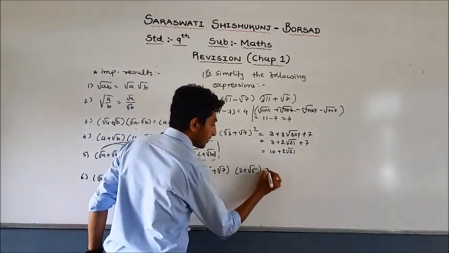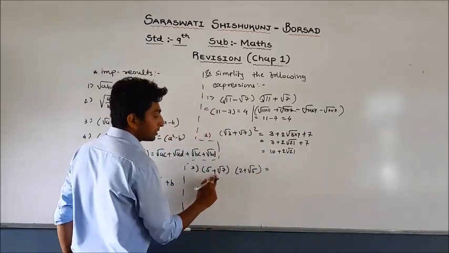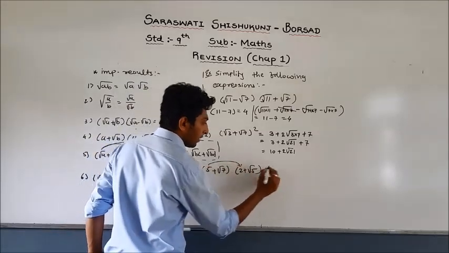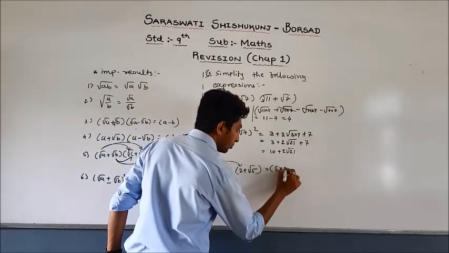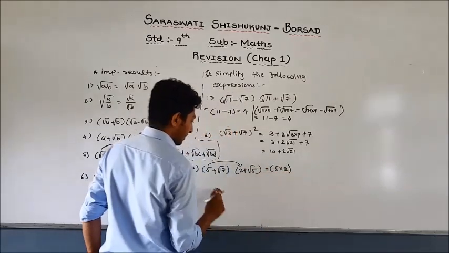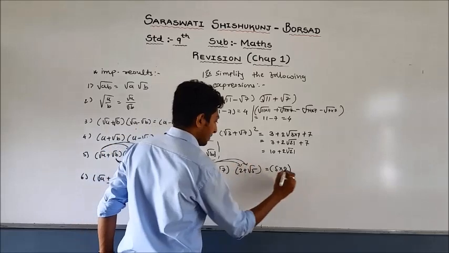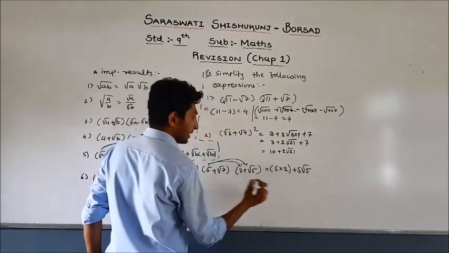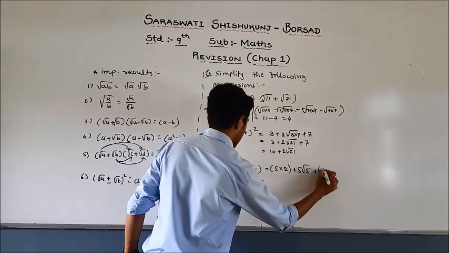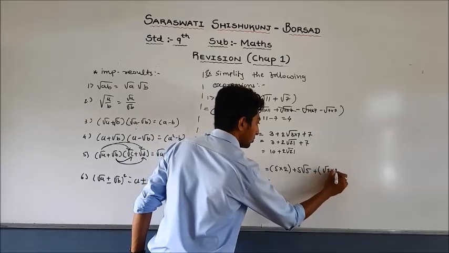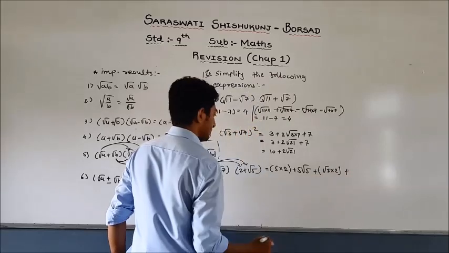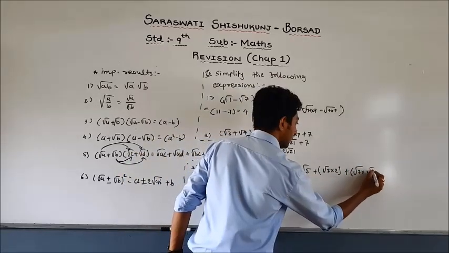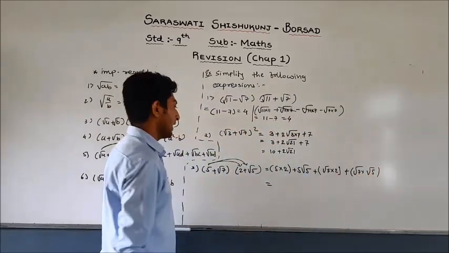Third one, you have to find (5 + √7)(2 + √5). So first of all, first into first, that is 5 into 2, plus first into second, 5 into √5, plus second into first, √7 into 2, plus √7 into √5.